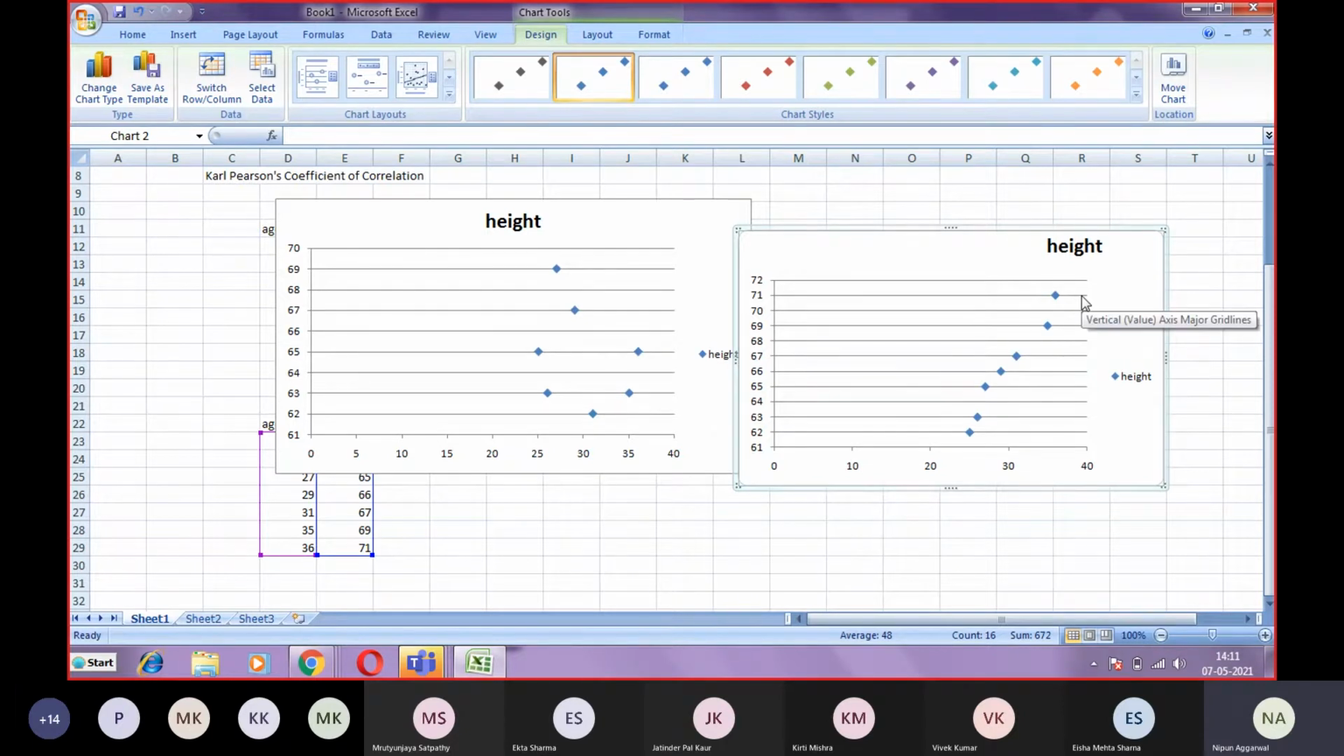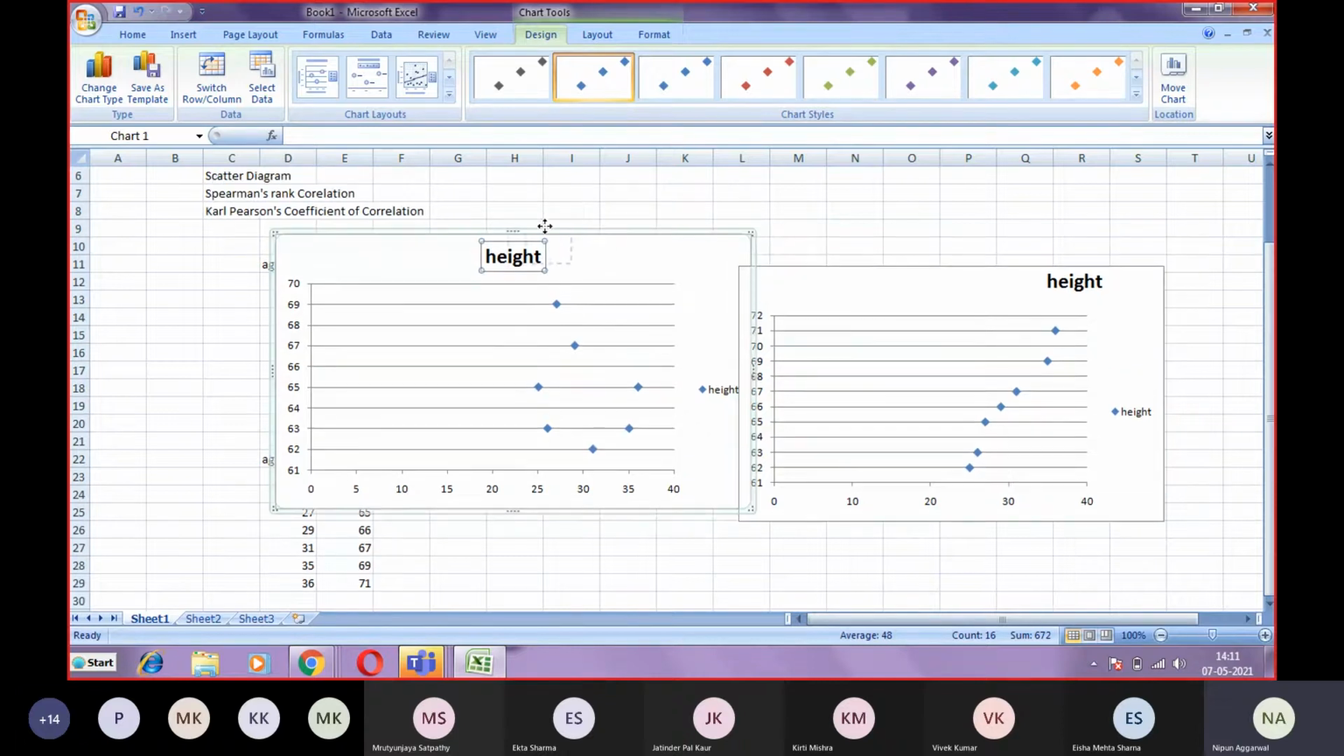Any shape of the graph which relates to the positive direction of the line is a positive relation. As the age increases, the height will also increase. So the shape of the graph is a positively sloped line. It is a case of a positive correlation. Clear? In the former case you are getting no particular shape of the graph, so that is a case of maybe zero correlation. But the second graph shows a positively sloped curve. That's why it is a case of a positive correlation.